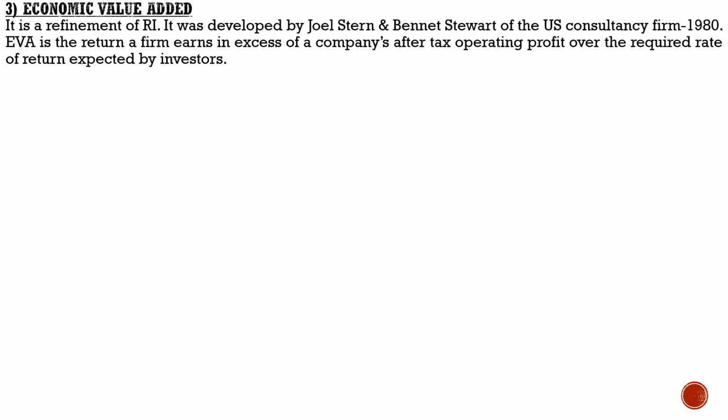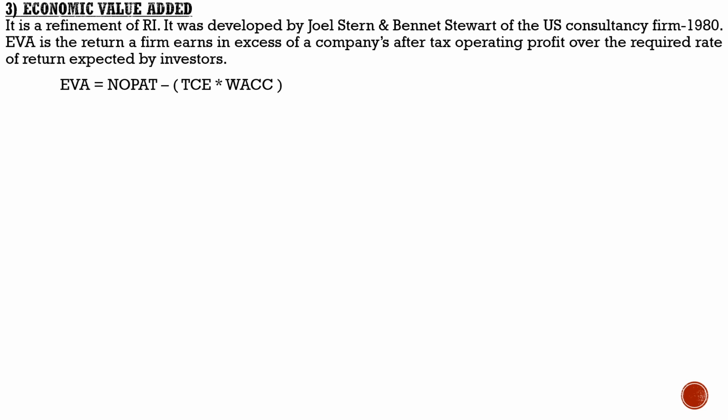So, EVA is the return a firm earns in excess of the company's after tax operating profit over the required rate of return expected by the investors. In simple terms, any surplus generated from operating activities over and above the cost of capital is called EVA. As already stated, EVA is the excess of after tax operating profit over the required minimum rate of return that the investors may earn by investing in securities of similar risk.